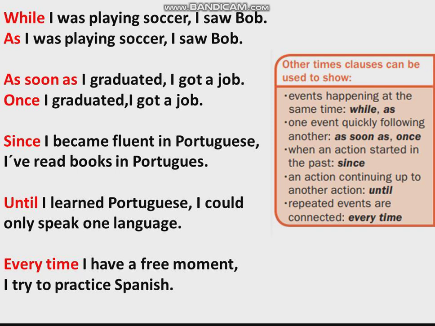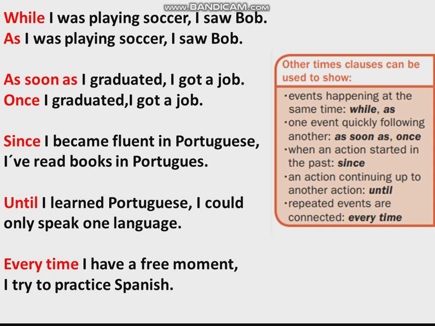All right, now some other forms of time clauses. We can start with the adverbs while or as. While or as show that the events are happening at the same time. For example, while I was playing soccer, I saw Bob. Or you could also say, as I was playing soccer, I saw Bob. This while or as is showing that both events happened at the same time.